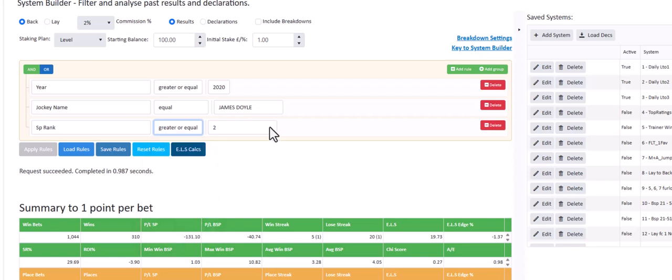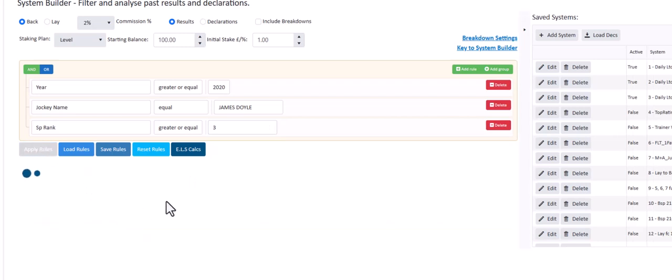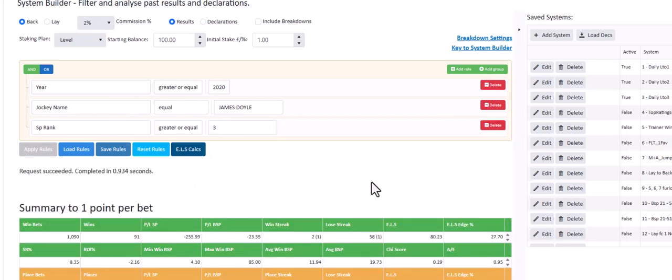Greater or equal 3, so the third favourite or bigger. You could play around with all of these stats. James Doyle, pretty low on horses third favourite and bigger. So no great stats there for James Doyle.